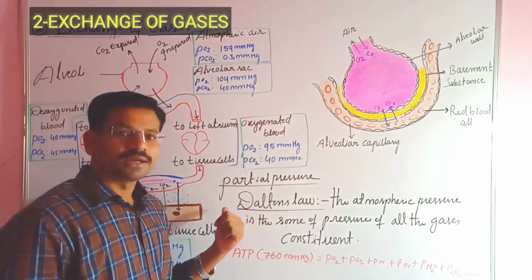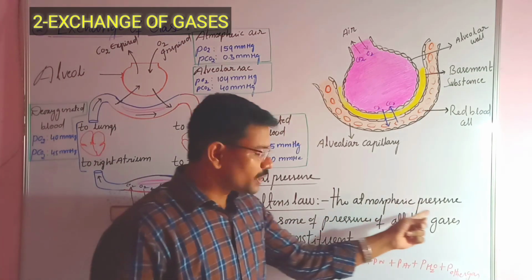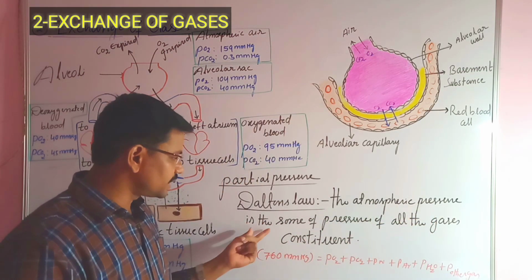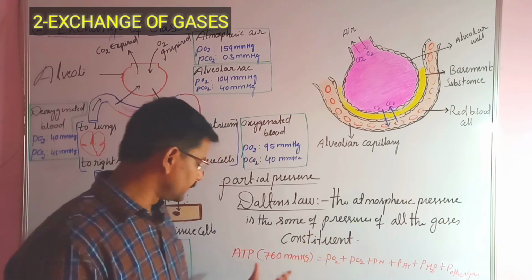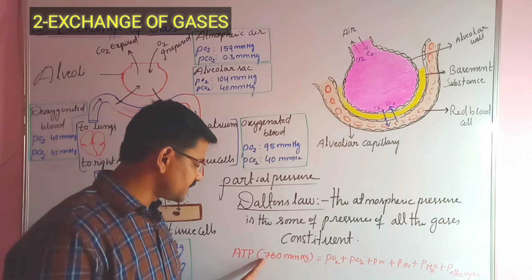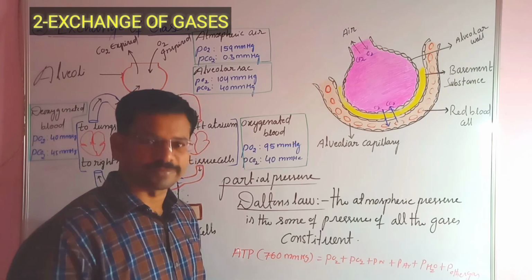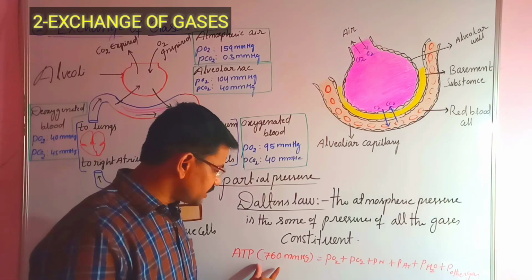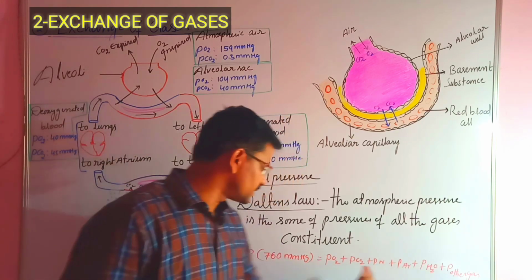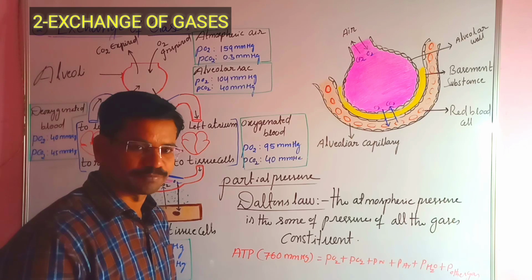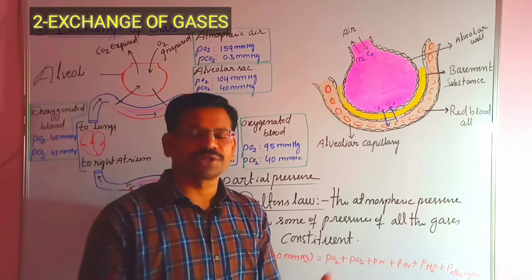According to Dalton's law, the atmospheric pressure is the sum of the pressures of all the gas constituents. For example, the atmospheric pressure is 760 mm of Hg. These are all pressures combined to form the atmospheric pressure, because air is a mixture of gases.